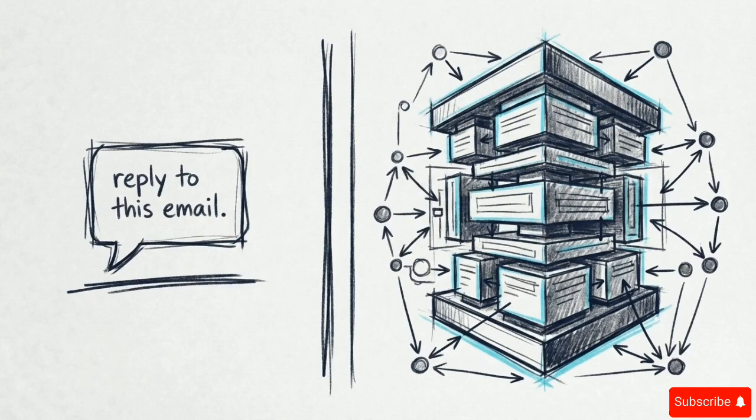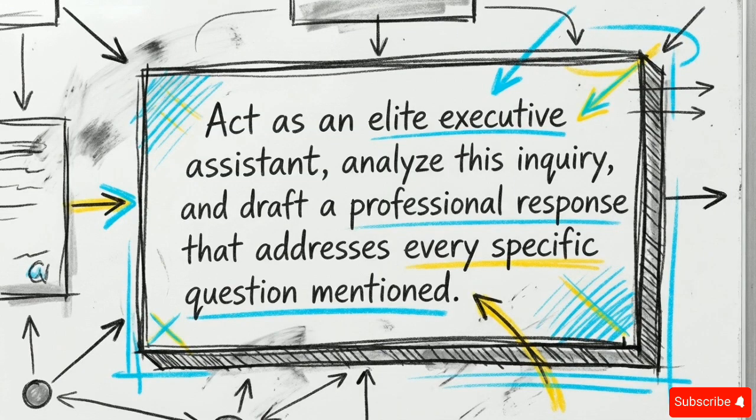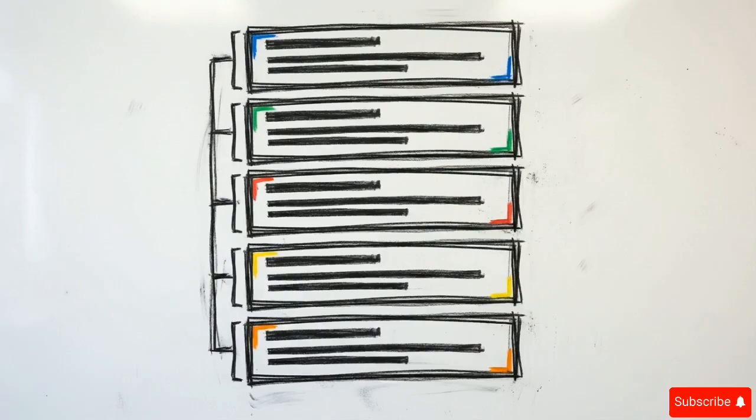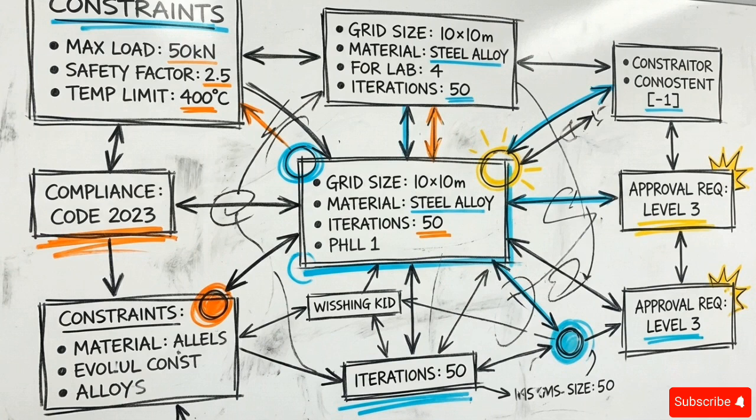Compare two approaches. A basic prompt says, reply to this email. The magic prompt says, act as an elite executive assistant, analyze this inquiry, and draft a professional response that addresses every specific question mentioned. You can even anchor your persona to specific figures. Instructing the AI to evaluate a strategy like Steve Jobs forces the model to prioritize simplicity and user-centric design over technical features. The quality of your output depends on the architecture of your instructions. Mastering this 5-part structure allows you to control the model's logic, moving past simple chat into sophisticated task execution.